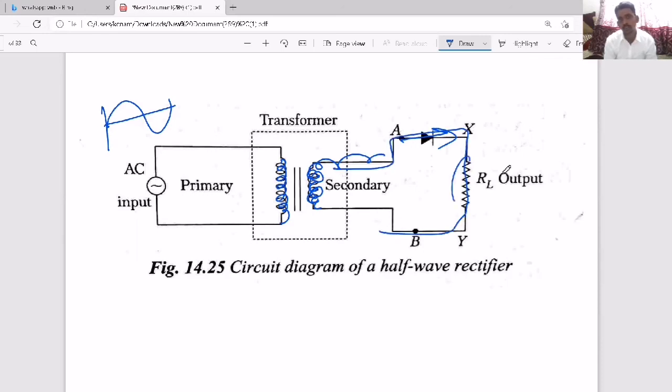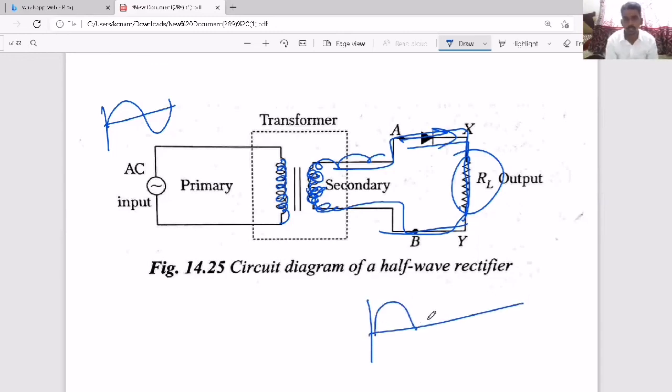So it will go like this, and you can collect the output. But when it is going in the negative cycle, the current tries to move in the opposite direction, and then it will become reverse bias. So for the positive cycle, the diode will be in forward bias, and you will get the output. When you collect the output here, only the positive cycle will come out. The negative cycle will vanish.